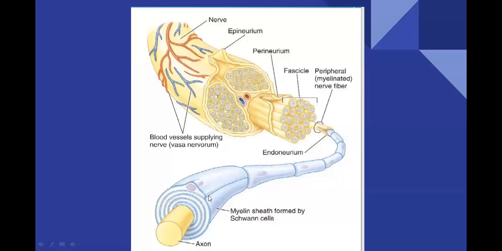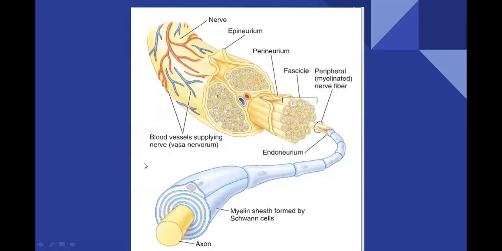We know how organs are formed: cells join together to form tissues, and many tissues join together to form an organ. In the same way, many neurons join together to form a nerve.